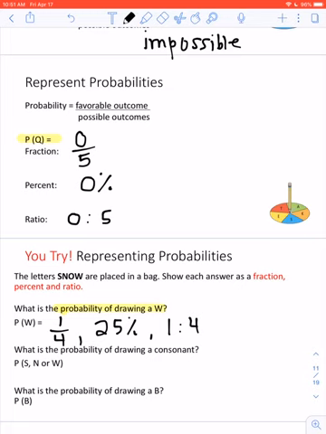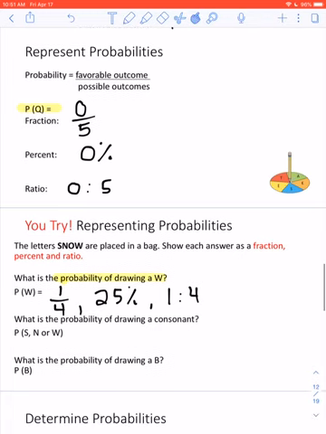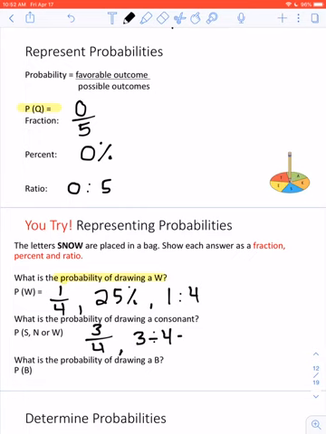Next, what is the probability of drawing a consonant? Drawing, again, just means pulling a consonant out of a bag. Well, the only consonants are S, N, and W. O isn't a consonant. So I know that I have a 3 out of 4 chance. Once again, if you need to get the percent, punch this into your calculator. 3 divided by 4 equals 0.75 times 100 equals 75%. Or think about 3 quarters in your pocket. Finally, as a ratio, 3 out of 4 chance.